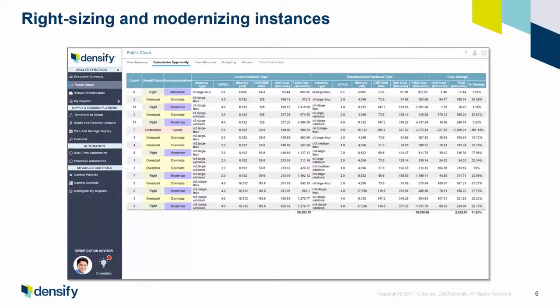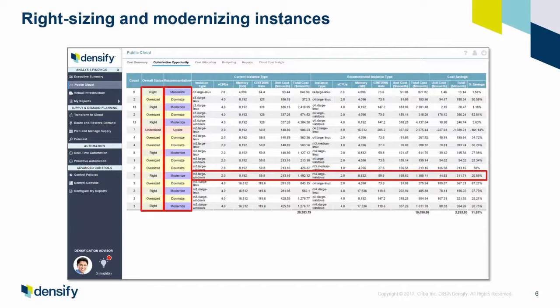So based on those patterns, here's an example of the optimization that we can provide. If I start at the left, you'll see what it's doing is categorizing all the existing workloads as to whether they are the right size, too big, or too small. Things that are too small, we want to give more resources to. Things that are too big, we want to take away resources. But even for the ones that are right, we're identifying cases where they can be modernized. And this is very important.